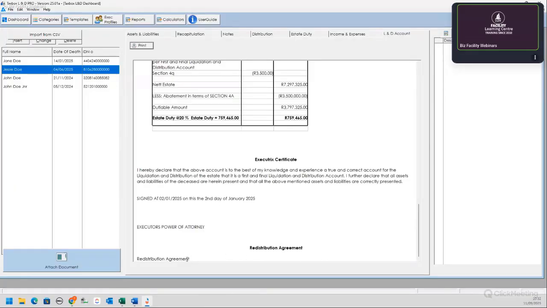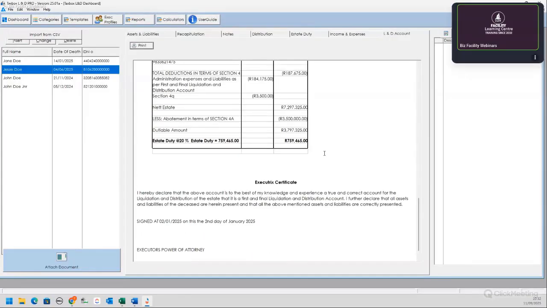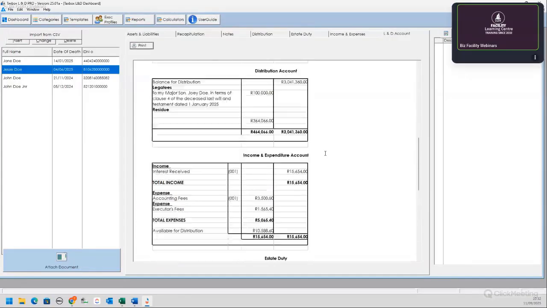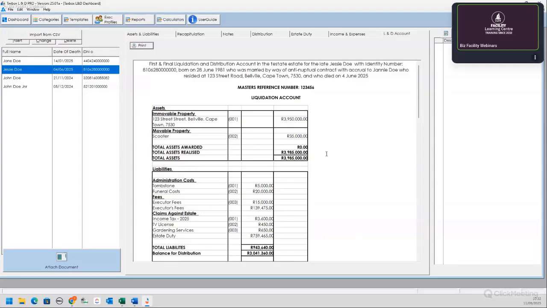Of course, we need quite more of an expansive description here. And you can also attach the redistribution agreement here. Then you can open it up, click on it, it opens, all done, all in the same place. Okay, so that is just from a logistical capturing point of view, how the system operates.